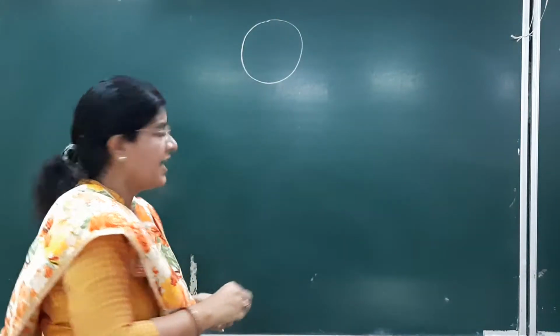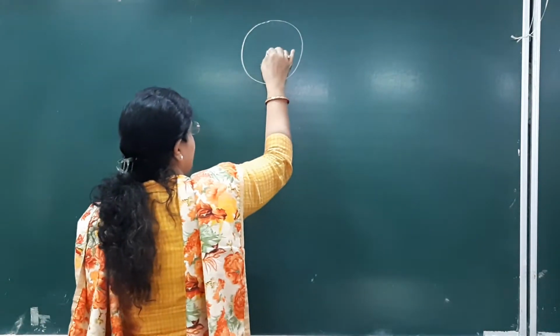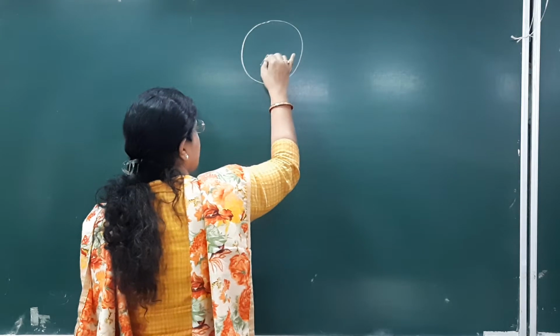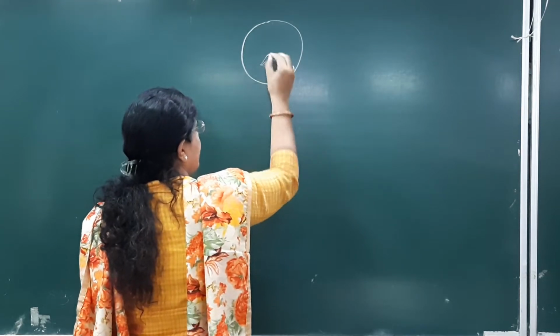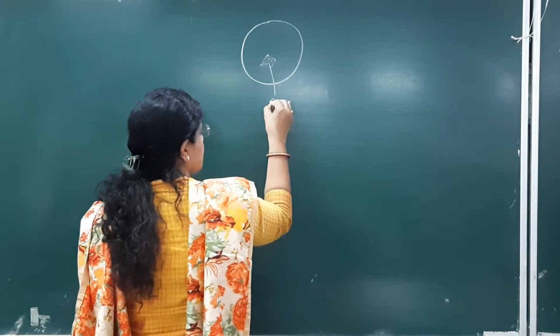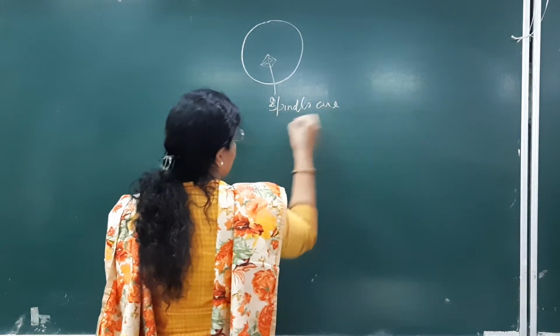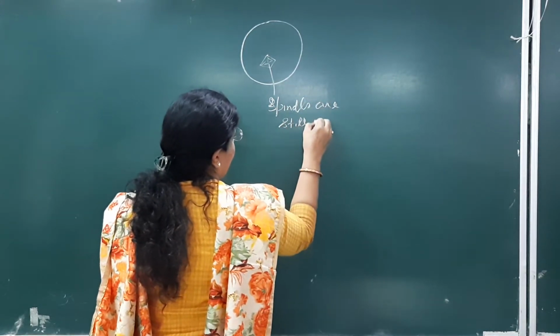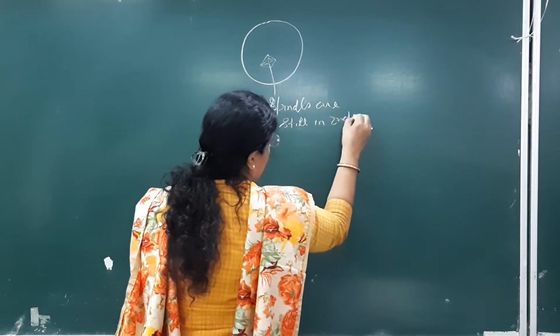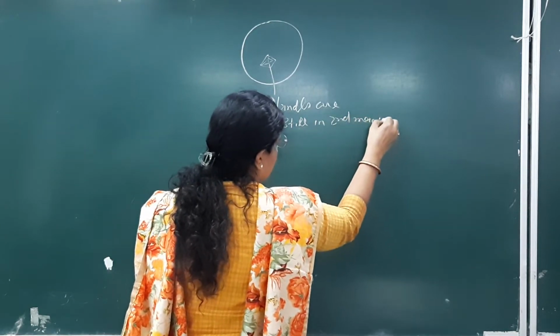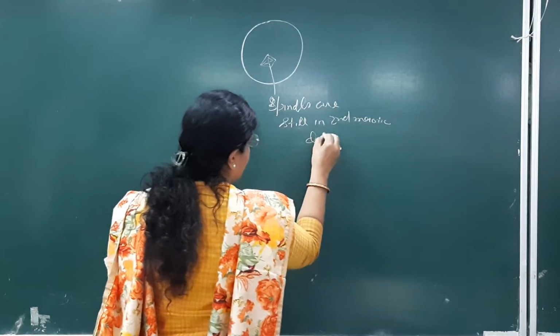Okay, this is the oocyte. The spindle: she still has to finish her second meiotic division. So that is the spindle. Spindles are still in the second meiotic division. It has not been completed.